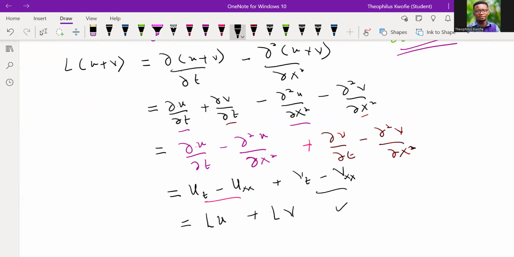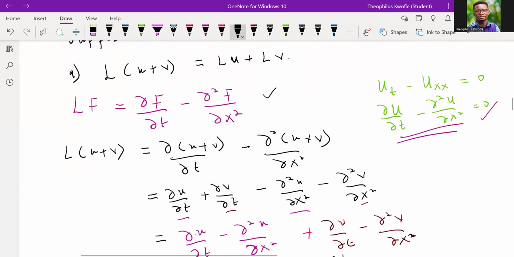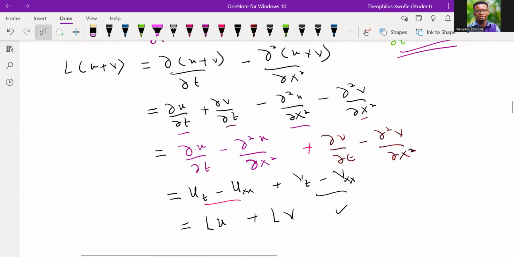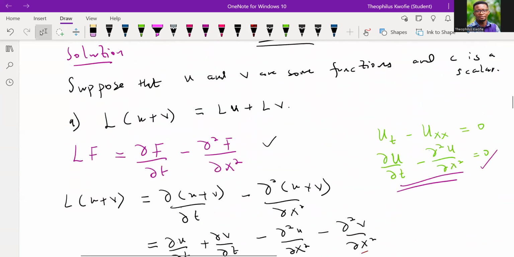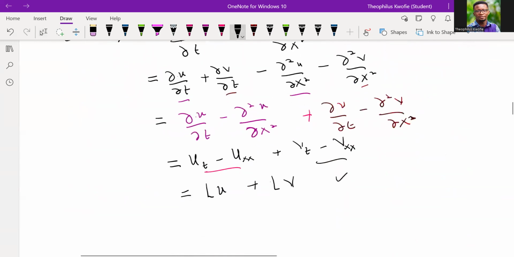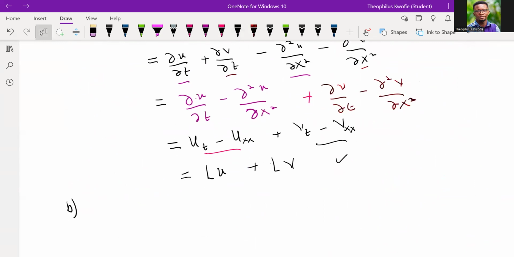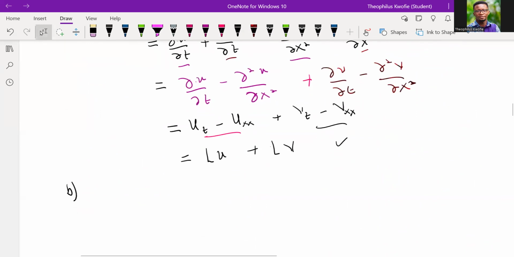Now, the first property, we've been able to satisfy that, right? Is that okay? Good. So let's move on. Now, the last property, so you're done with the A part. Now, the B property, or the last property, is that we have C as a constant. So given a scalar, let's call it C, then anytime we act the operator on such, we should get something like what?